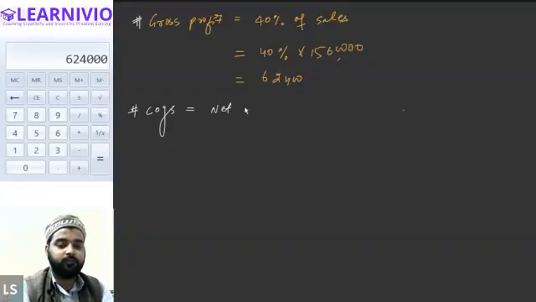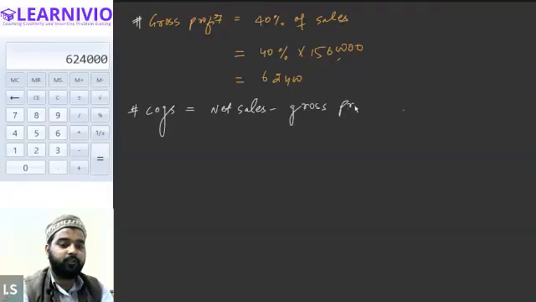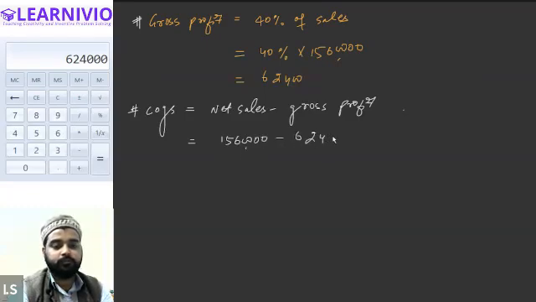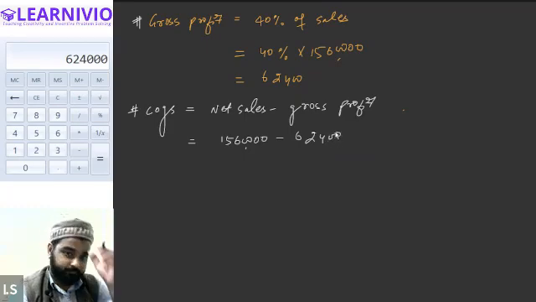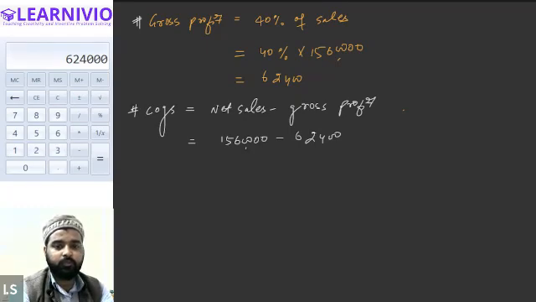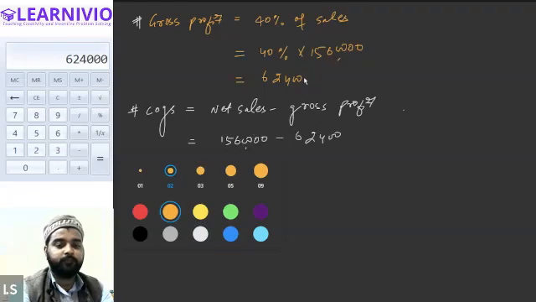Yes, with sales and gross profit. From the value of the net sales minus gross profit, we will get the value of the cost of goods sold. So net sales is 15,60,000 and gross profit is 6,24,000. Sorry, 6,24,000 it was.